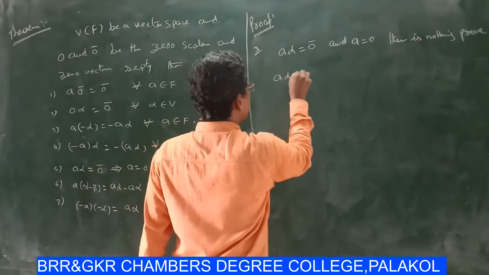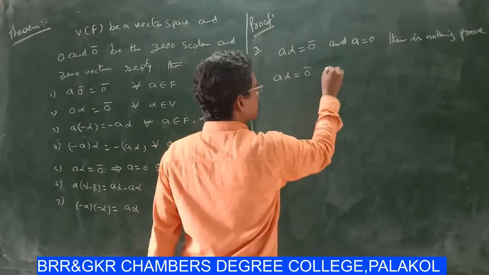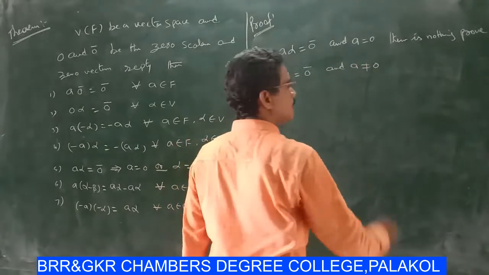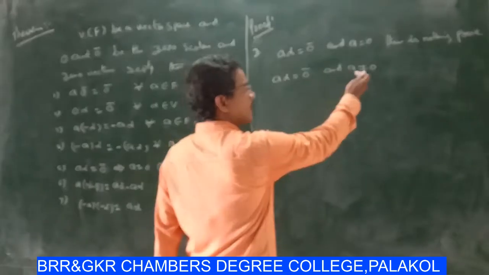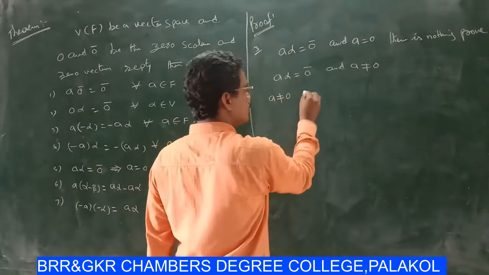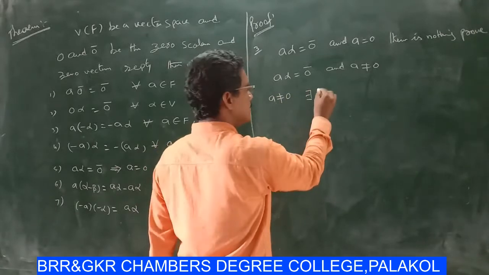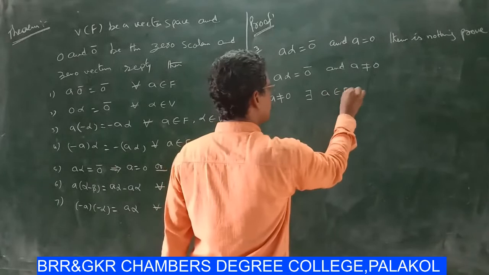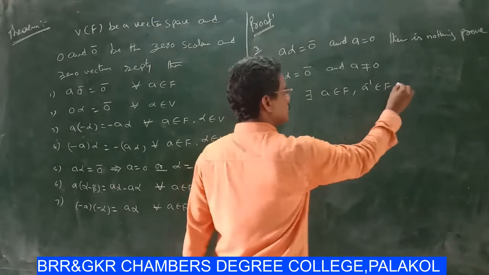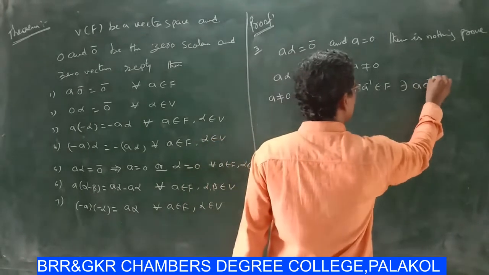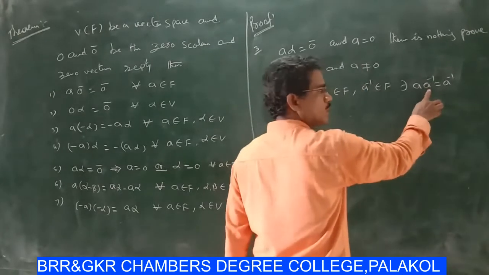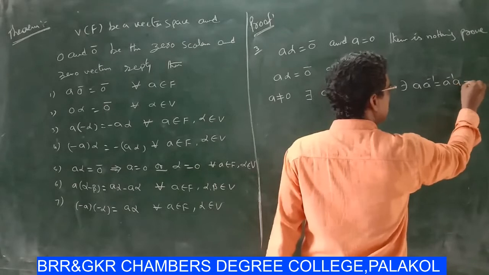Suppose aα = 0̄ and a ≠ 0. Suppose a ≠ 0, then there exists a ∈ F, a⁻¹ ∈ F, such that a·a⁻¹ = a⁻¹·a = 1.